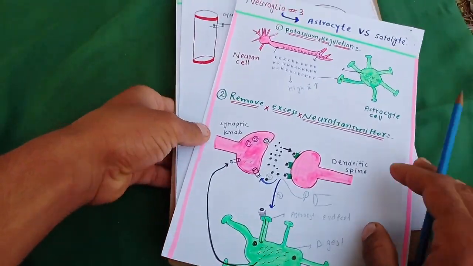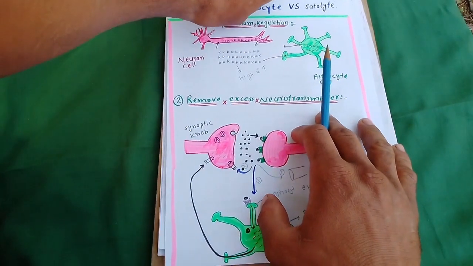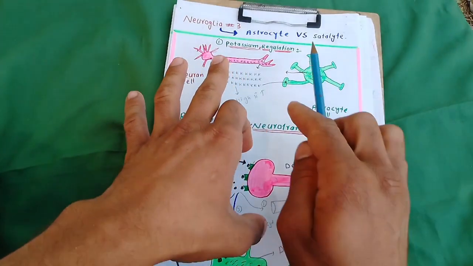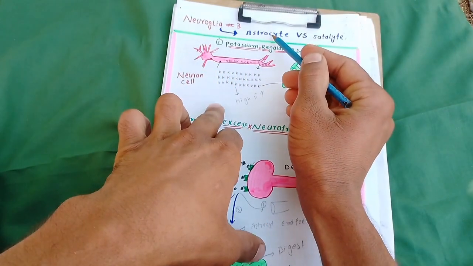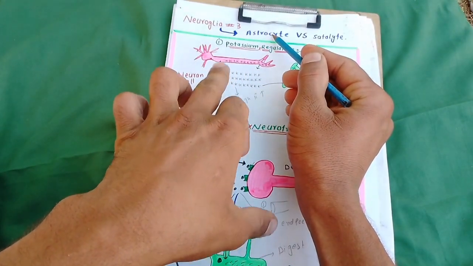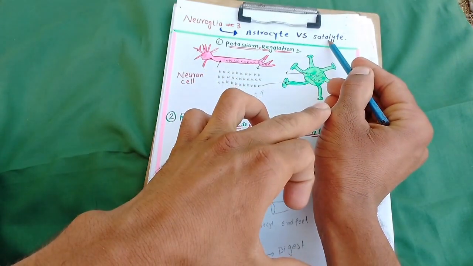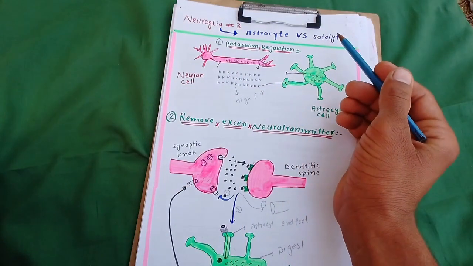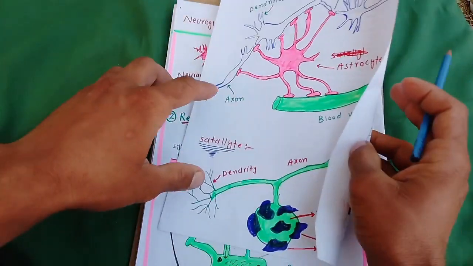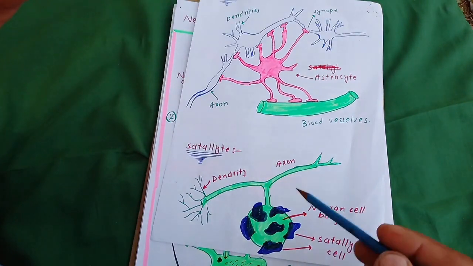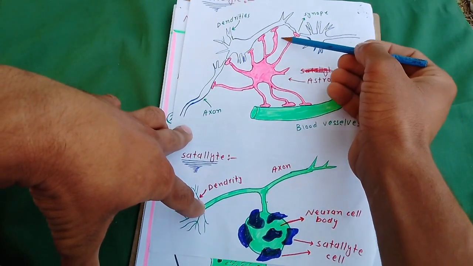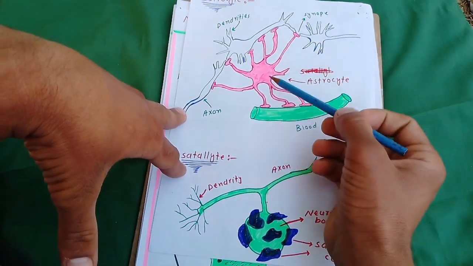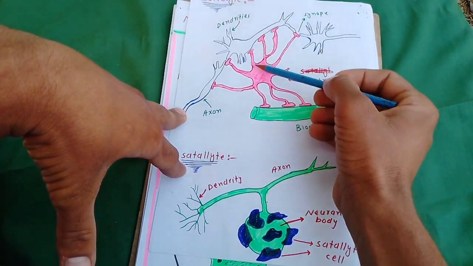What is satellite? The astrocyte is the supporting cell of the central nervous system, but the satellite is the supporting cell of the peripheral nervous system. What is the difference? Look at this one. This is the astrocyte, present inside the CNS, which has many branchings.